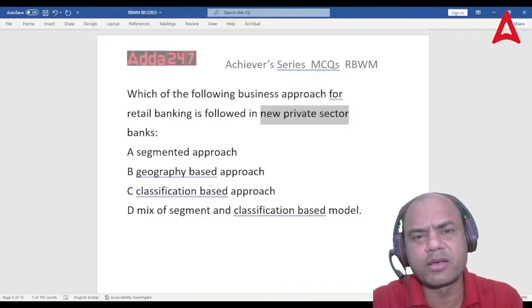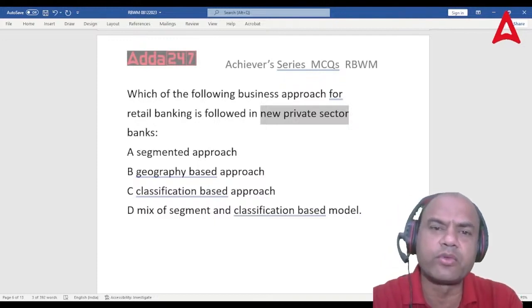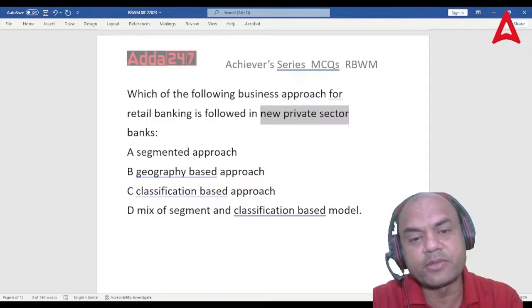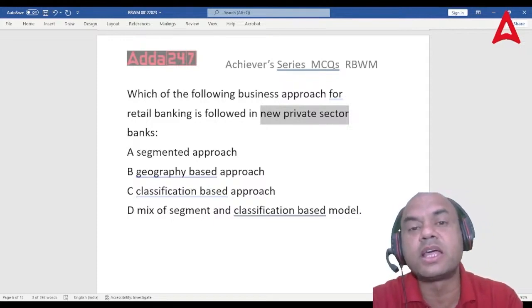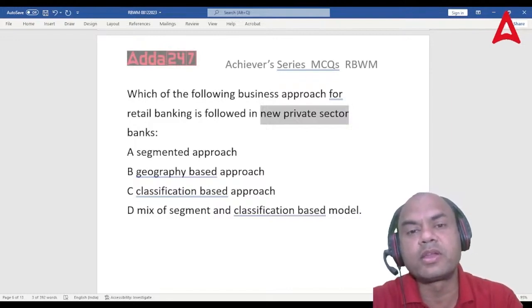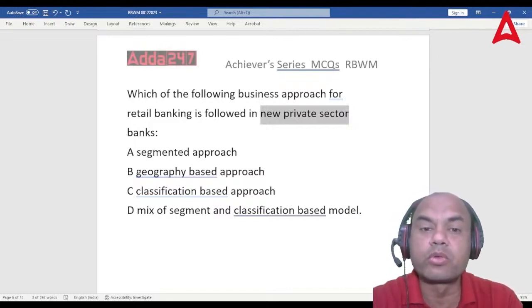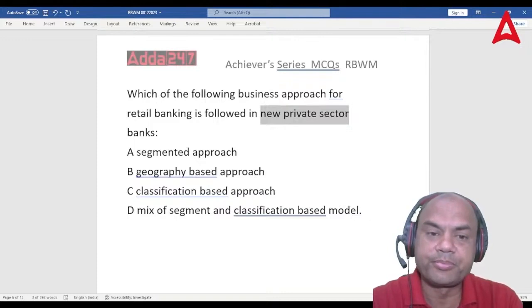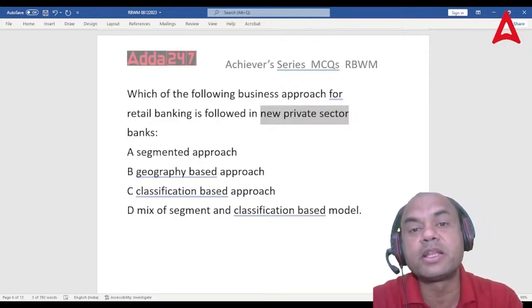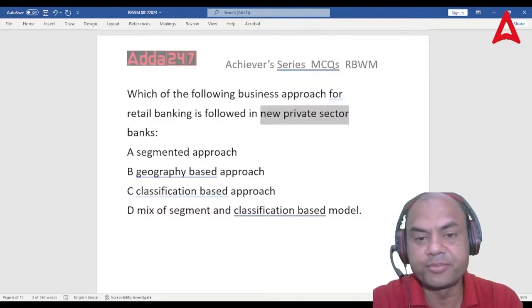Some came in somewhat earlier also, but generally 1994. So when these banks came in, they changed the whole scenario of banking. Now all we see is online banking, everything, we are shifting more towards app banking now, right? Why is it? Because of the competition given by these private sector banks, right?